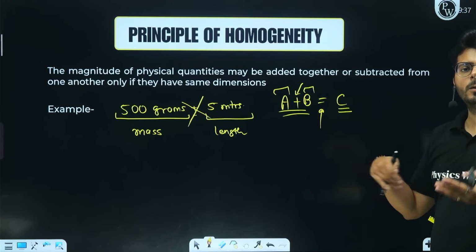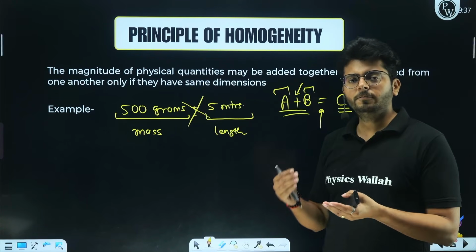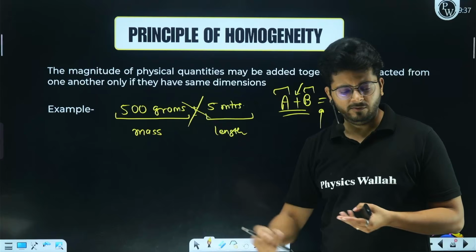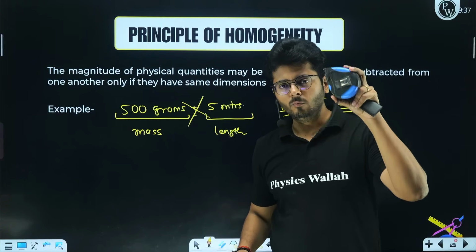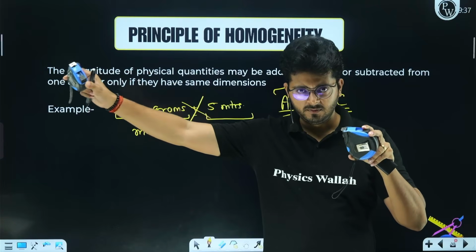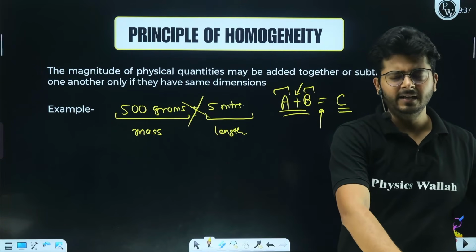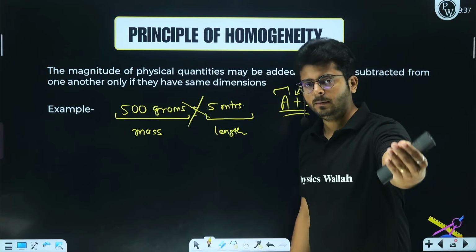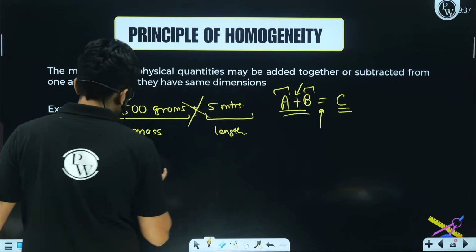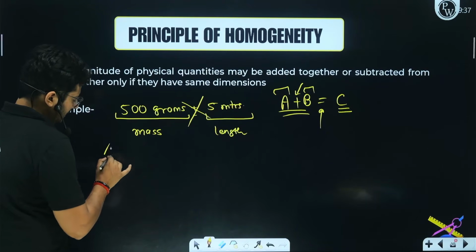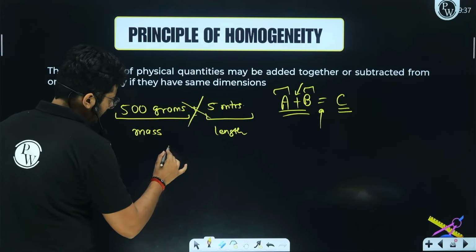Similarly, two things cannot be compared if they do not share the same dimension. I cannot say that 500 grams is more than 5 meters, right? That doesn't make sense, right? One thing has one dimension and the other has a different dimension. You cannot compare them. So my dear students, we can say that if two things A and B are there,